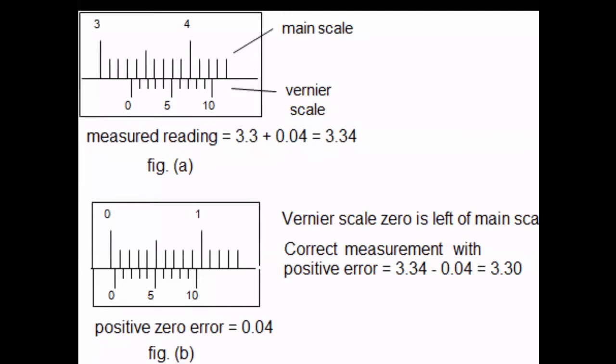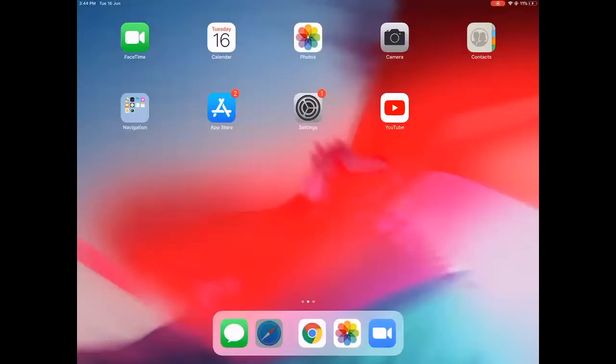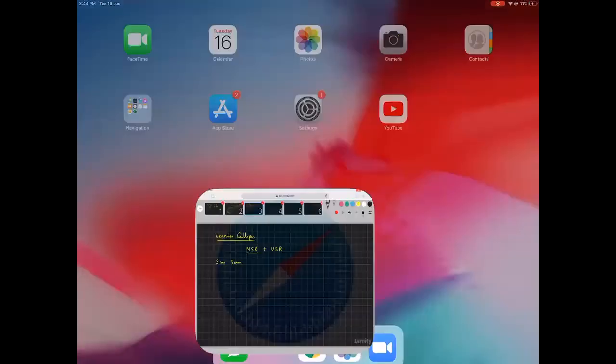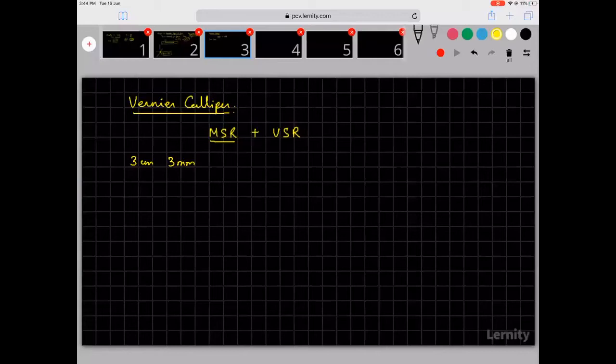That part is where the error comes in if you did not have a vernier caliper. Now because you have a vernier caliper, you can find out to that extent also. How do you find out to that extent? I see that the fourth reading is coinciding. So my reading will be like this: 3 centimeters, this is the main scale reading, plus vernier scale division coinciding with main scale division into least count.